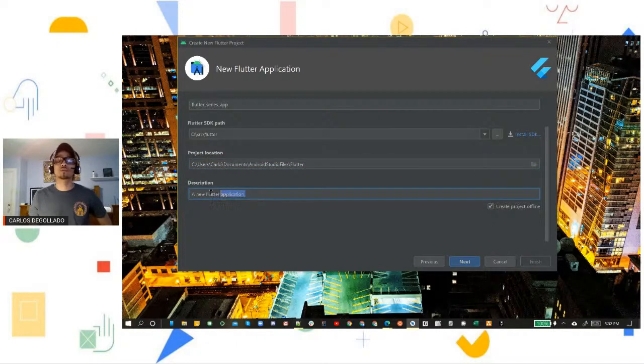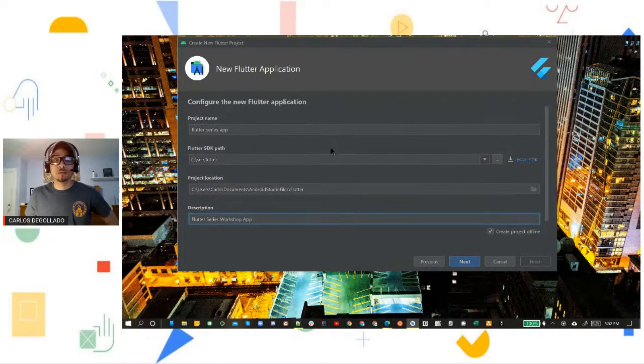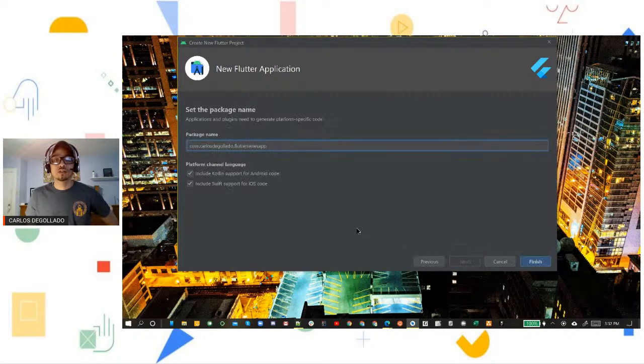The description is self-explanatory. It's just a simple description of our app. We're going to put Flutter Series Workshop App. Cool. That's a good description, I think. And everything is all set up here, ready to go. So we're going to click next.